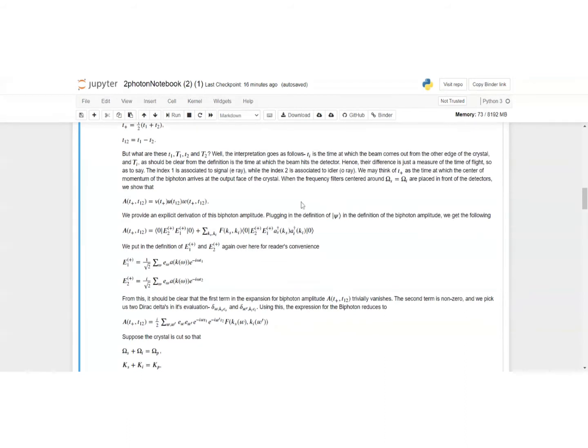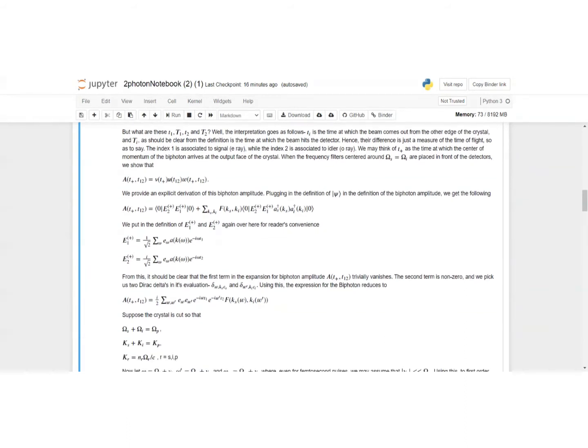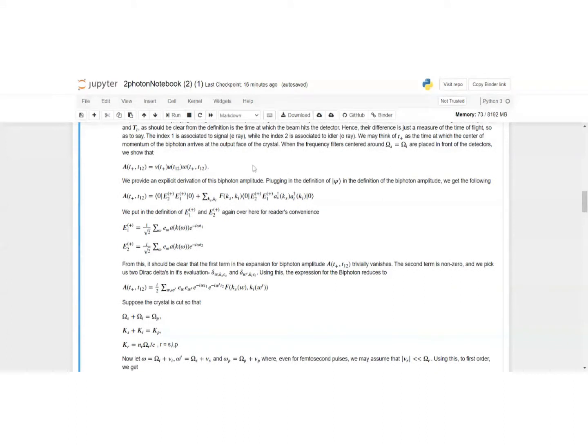Now we are interested in a special case. The special case is when we have placed frequency filters around omega s equal to omega i. So what is omega s? It's the central frequency of the signal pulse. Similarly, omega i is the central frequency of the idler pulse. We are interested in only those cases where these two match, the central frequencies match. And we show that the biphoton amplitude reduces to this expression.